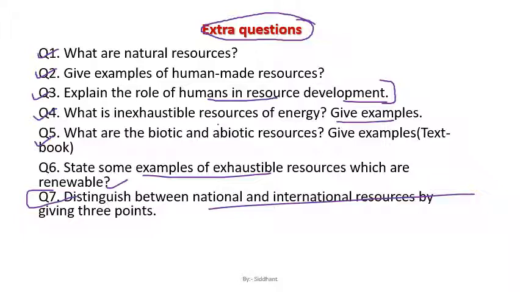All right. So thank you so much for this lesson, and I hope you understood each and every topic and concept, and I hope you will do all these questions in a better manner with proper understanding and in your notebook with neat and clean handwriting. In the next lesson, we will discuss development of resource planning and land resources. All right, so be prepared for that also.